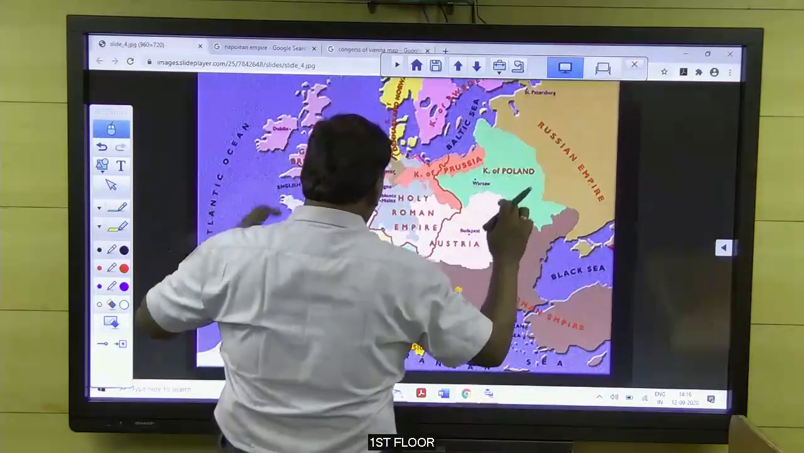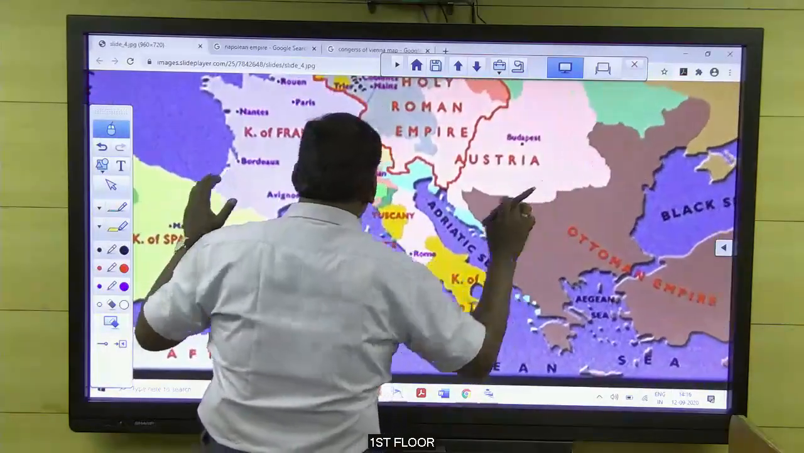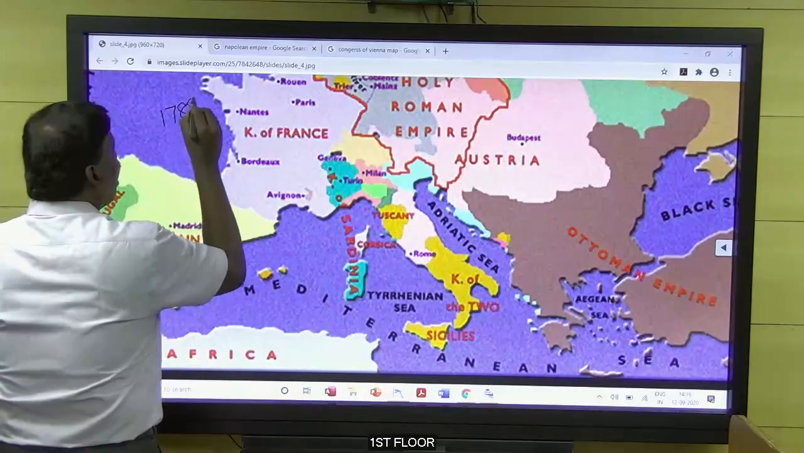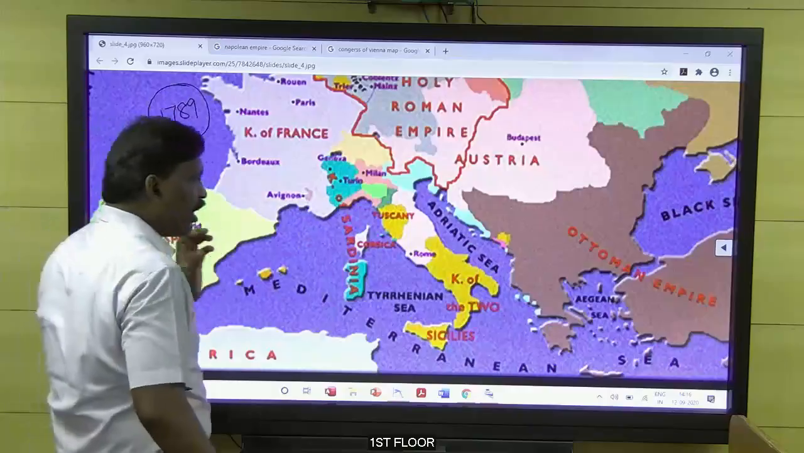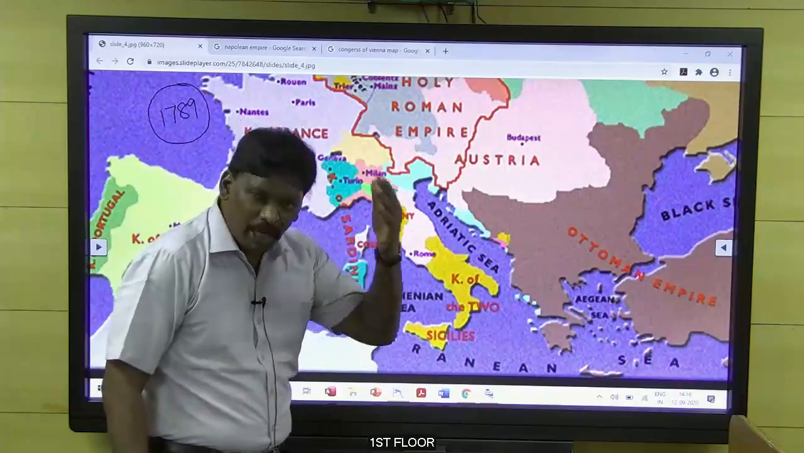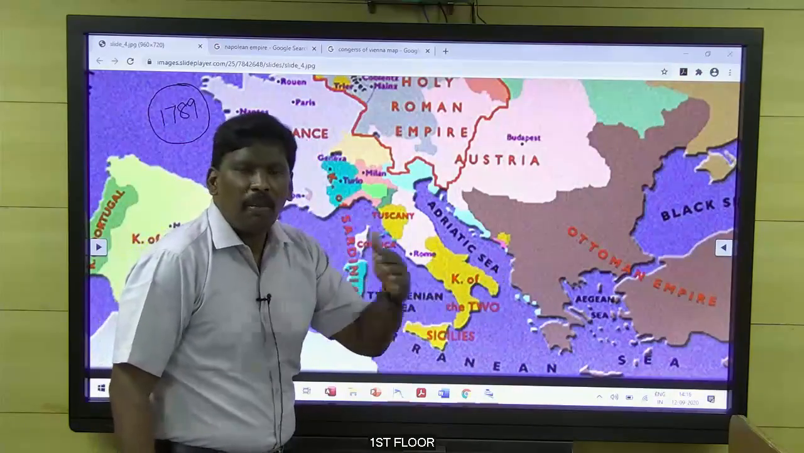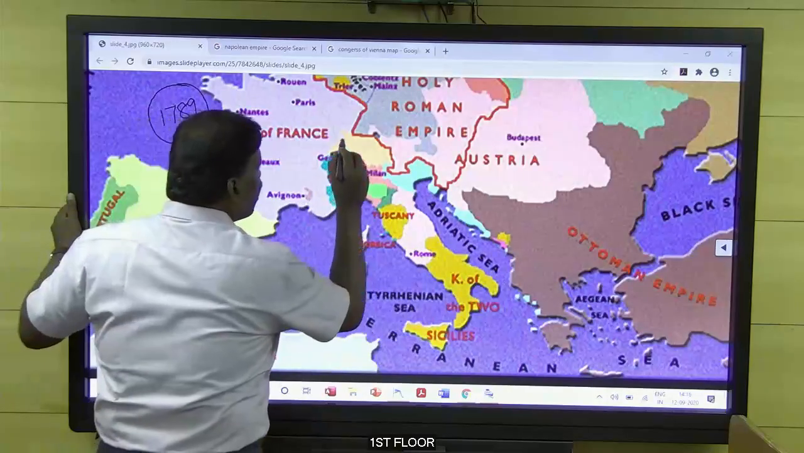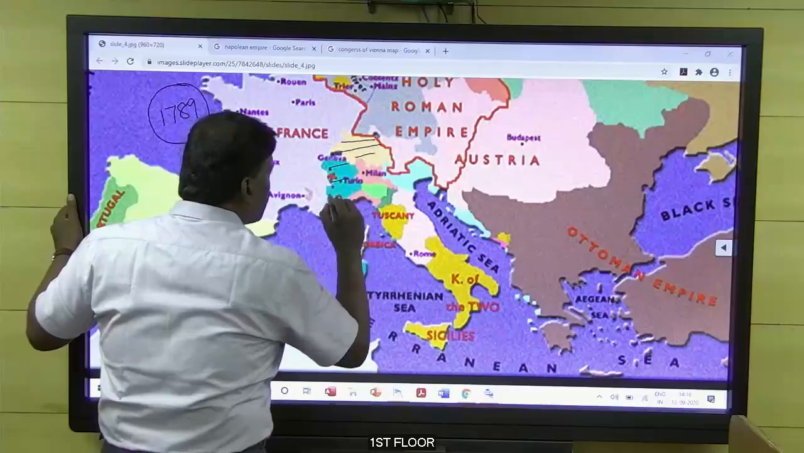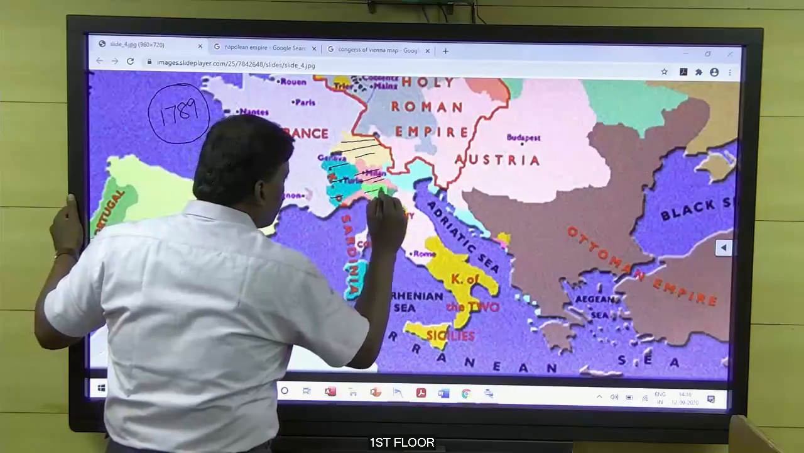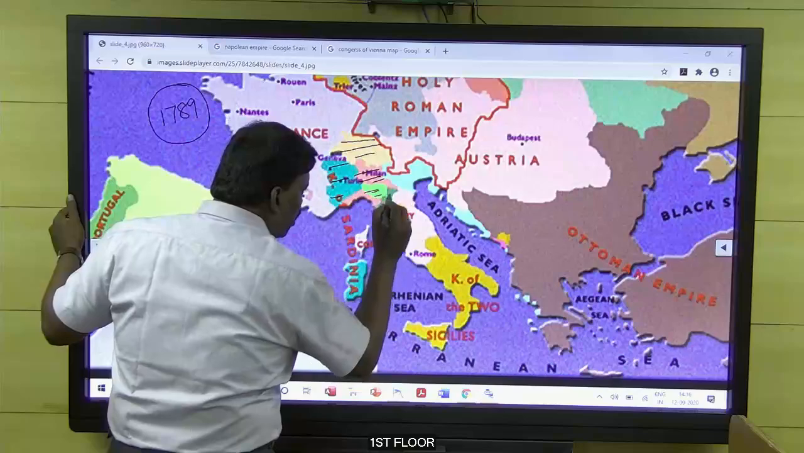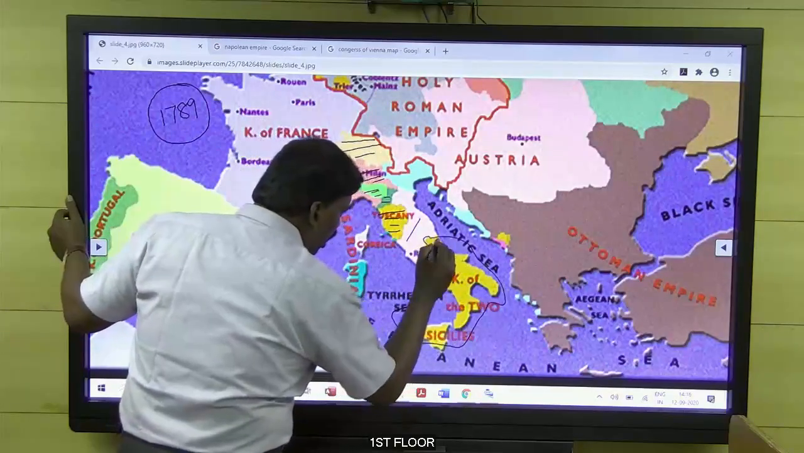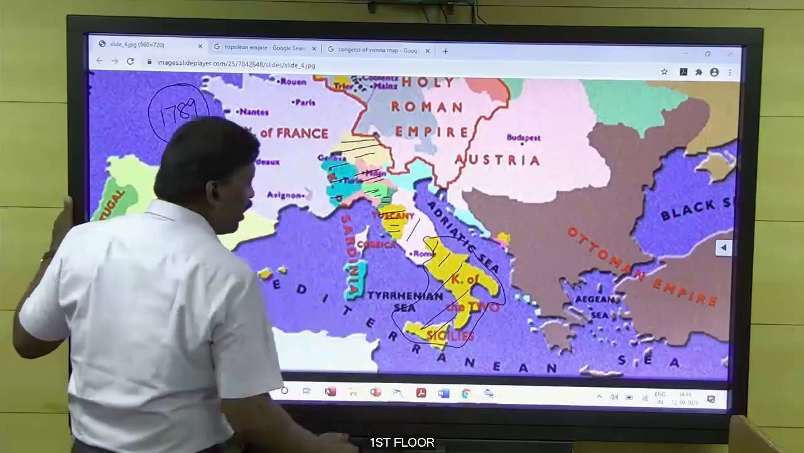Yes, this is the map which we discussed before the French Revolution of 1789. Once again, I want you to bring the revision of this map to your mind. See, Italy: this is a separate state, this is a separate state, this one is separate, and this is one part of the Kingdom of Sicily.